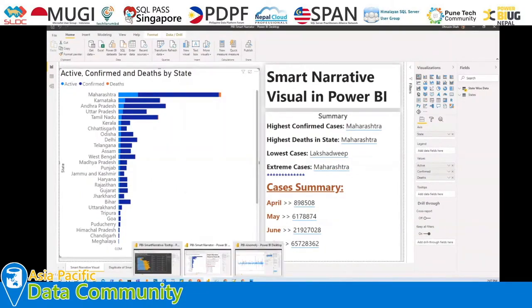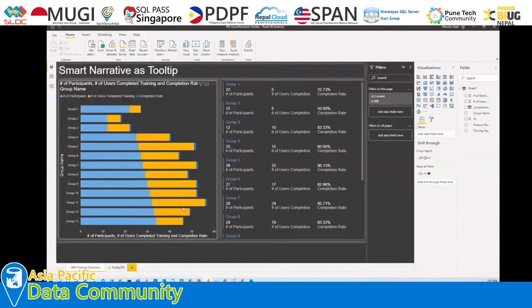The second thing is that we are going to use this smart narrative visualization as a tooltip. Most of the time, our client suggests that we make a customizable tooltip. They need a better UI and better information to be shown to the end user. So we can use the smart narrative visualization to build this type of beautiful tooltip for our reports. These are the two main use cases that I'm going to present here.